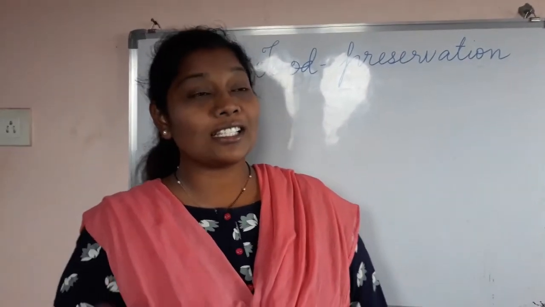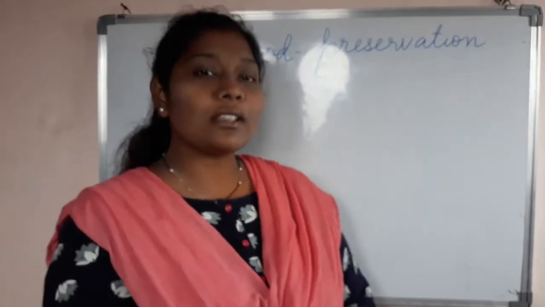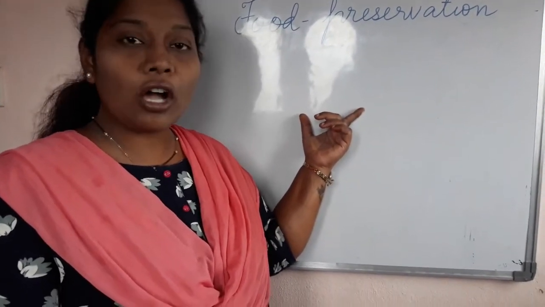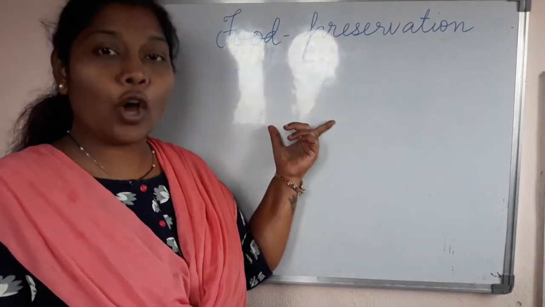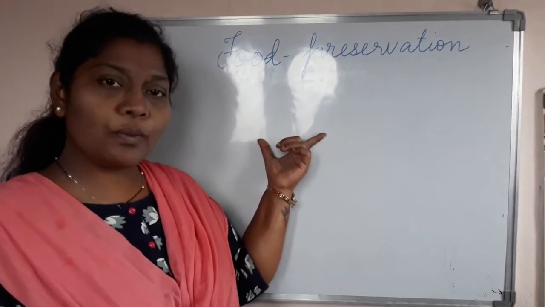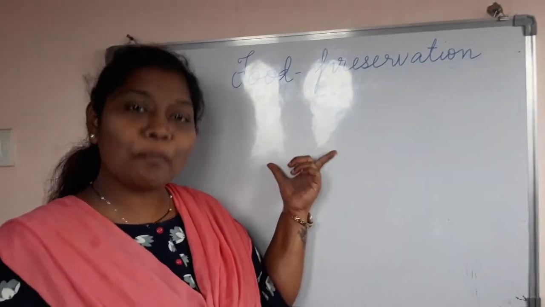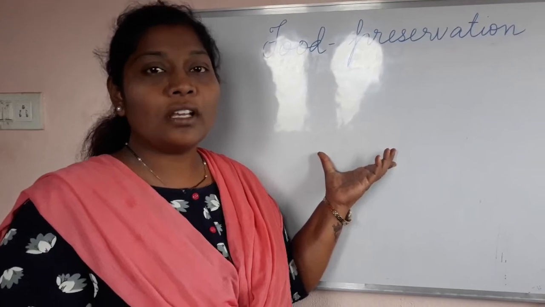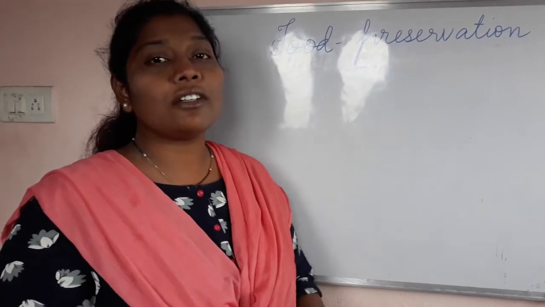So now let us go into the topic of preservation of food. Preservation of food is nothing but storing the food for a long run without spoiling it. What is food preservation? Storing the food materials for a longer period without spoiling them. So there are different techniques for preserving our food.